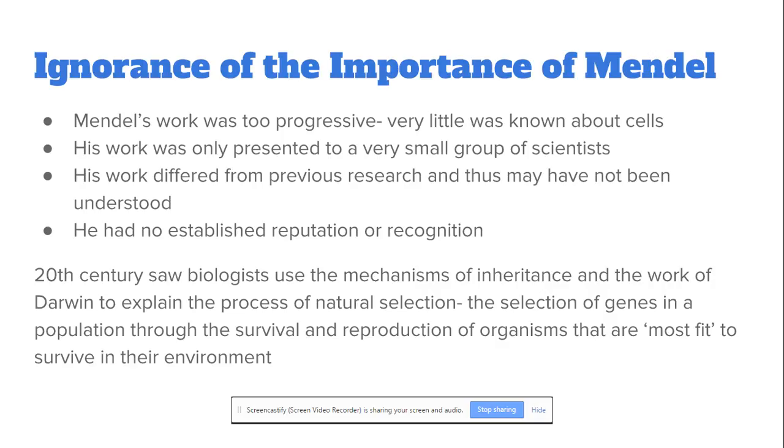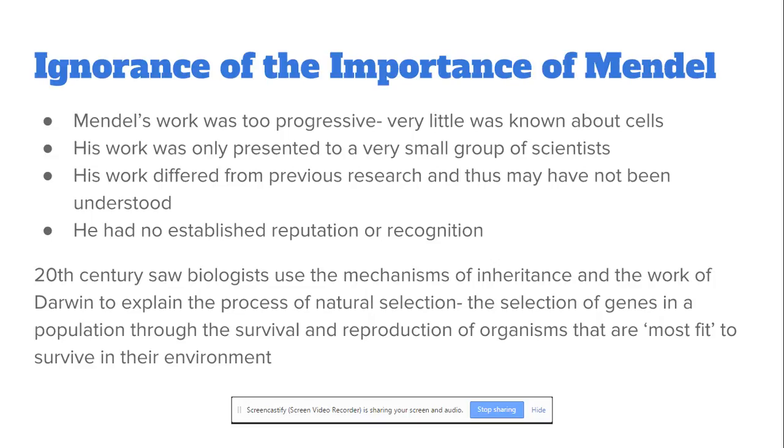At first, Mendel's work was not recognized, and it took quite a while for the scientific community to take notice of the importance of his work. Some of the reasons why people suggest that his work was ignored was because it was too progressive. Very little was known about cells and genetics when Mendel first proposed his work. His work was originally only presented to a very small group of scientists. It was different to previous research and therefore might not have been understood by lots of people in the scientific community, and he had no established reputation or recognition within the scientific community.